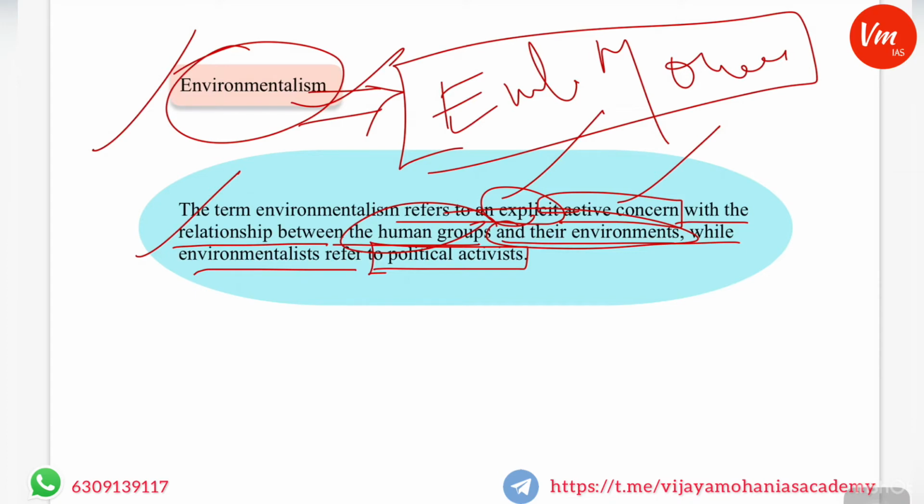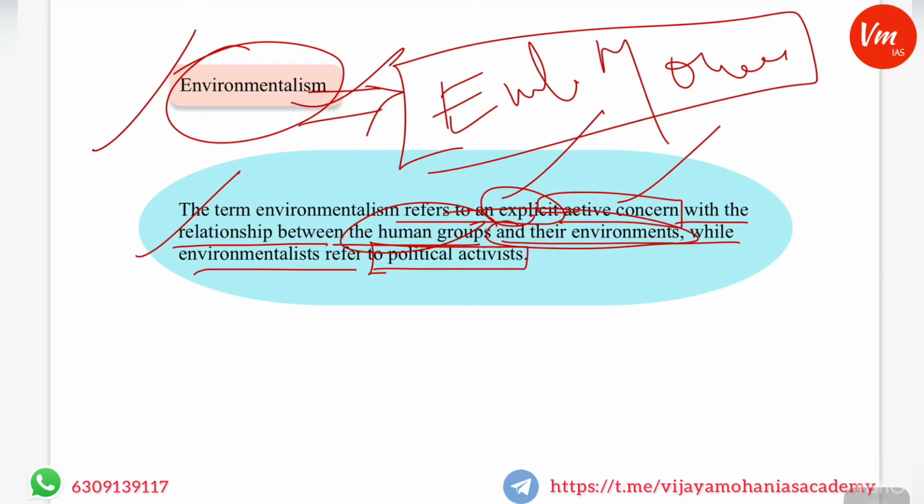So they will try to protect or conserve the resources, and that is one type of environmentalism. And for instance, some people are protesting against the construction of major dams and destruction of forests. That is considered environmentalism.